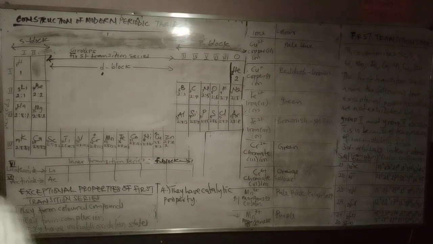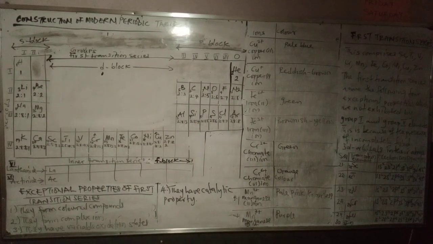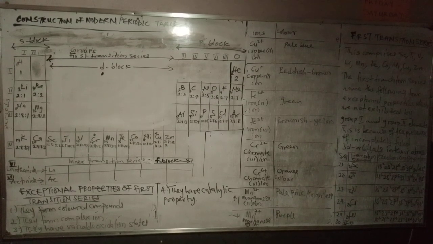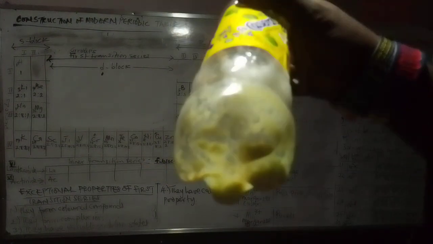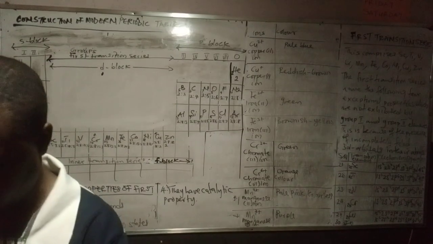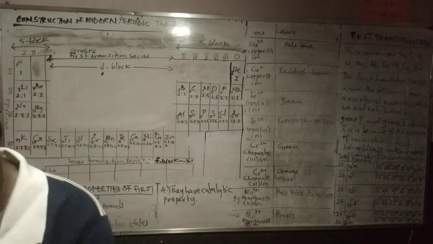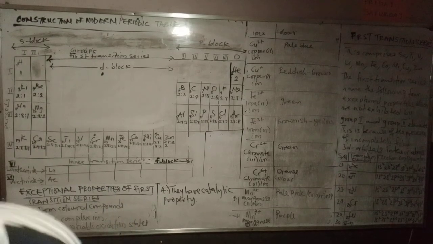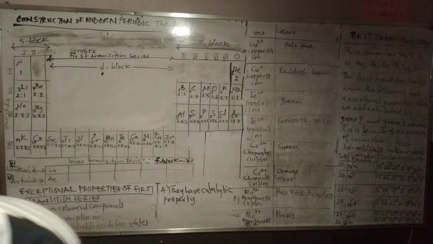Let me show you some of the ones I can show you here. Okay, this is iron 2 tetraoxosulfate 6, that is FeSO4. Put it in a boiling tube.